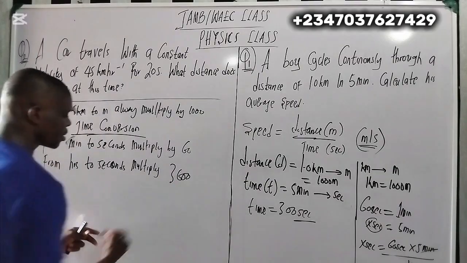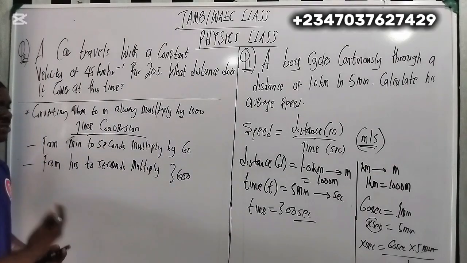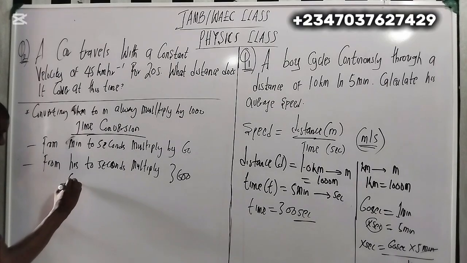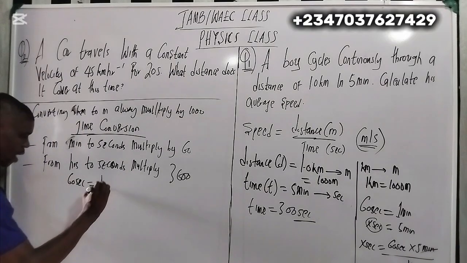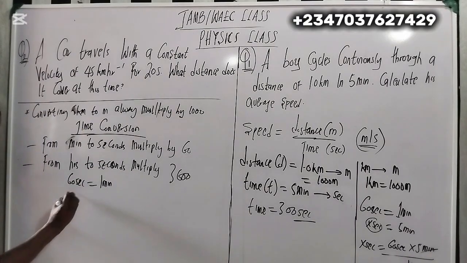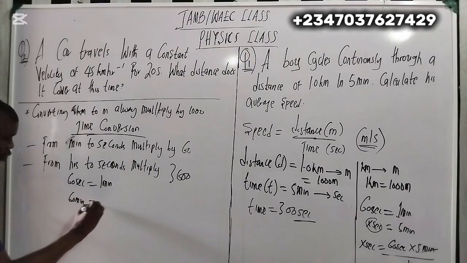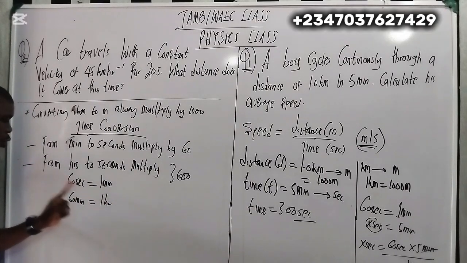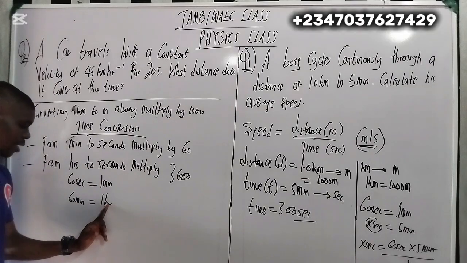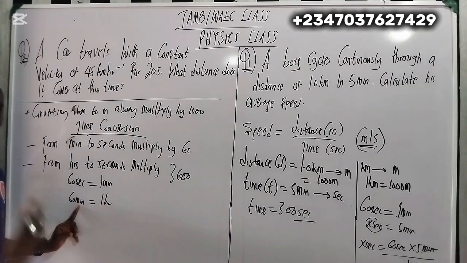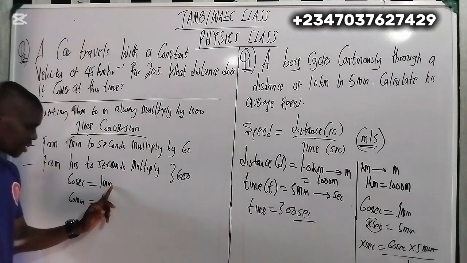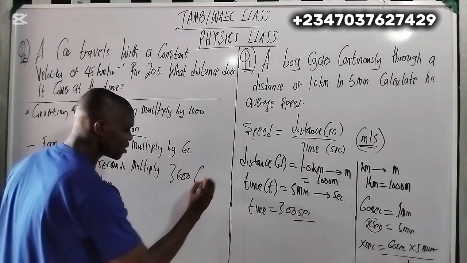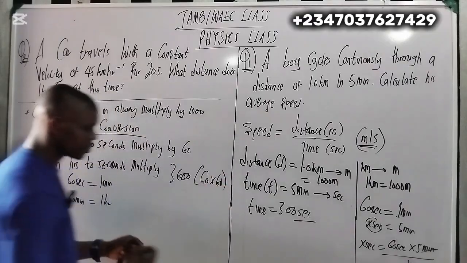Remember 60 seconds equals 1 minute, and 60 minutes equals 1 hour. So it's two-way here. Therefore, you convert hours to minutes by multiplying by 60, then convert minutes to seconds by multiplying by 60. So this one is also 60 times 60.